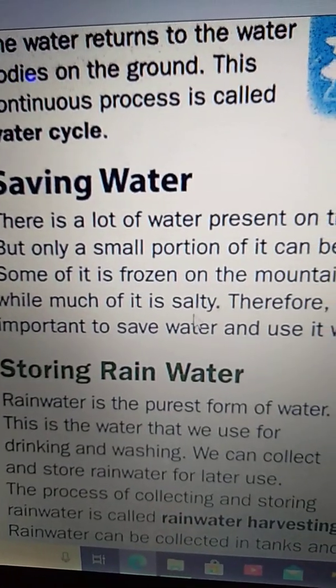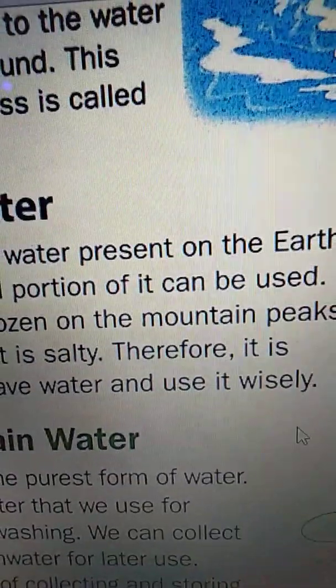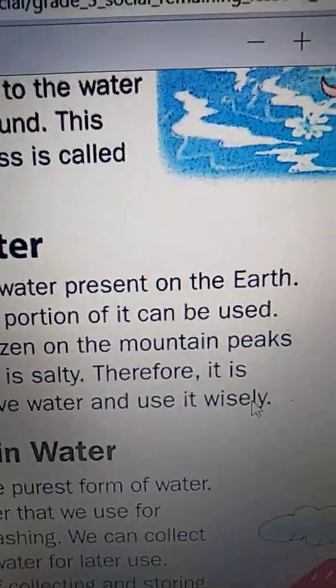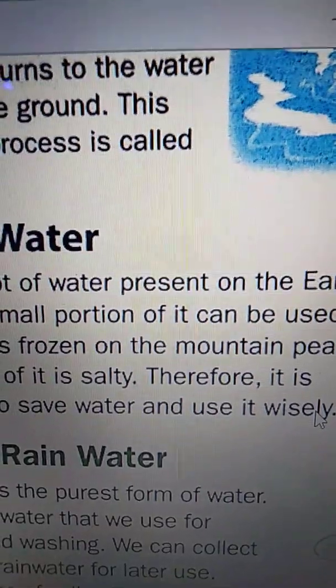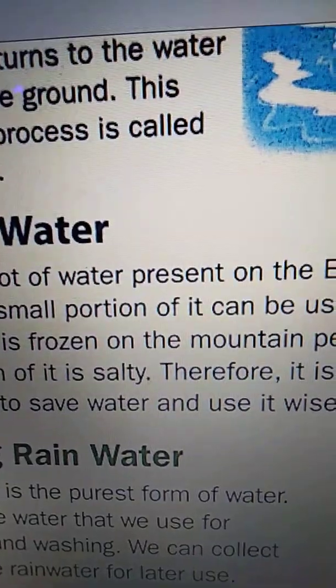Much of it is salty, and we cannot drink that. See here, this is the salt water, which we find in the seas. We can't use this salty water. This is not used for our daily purposes. Therefore, it is important to save water and use it wisely.